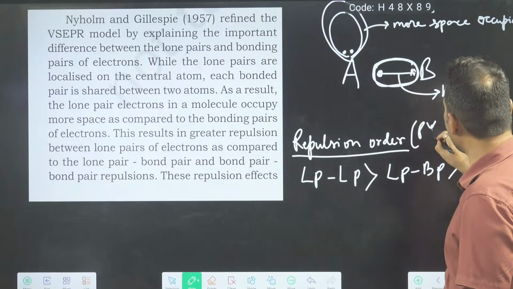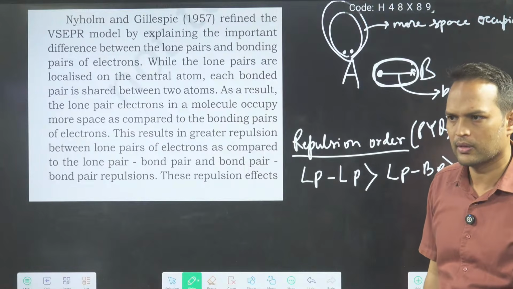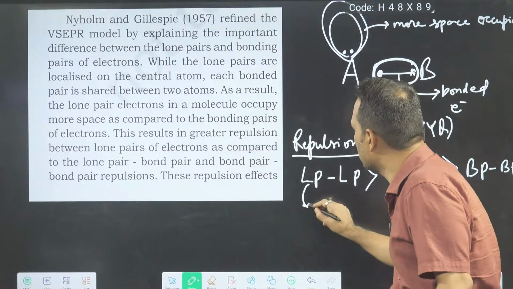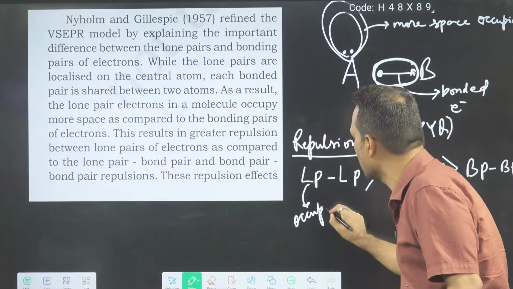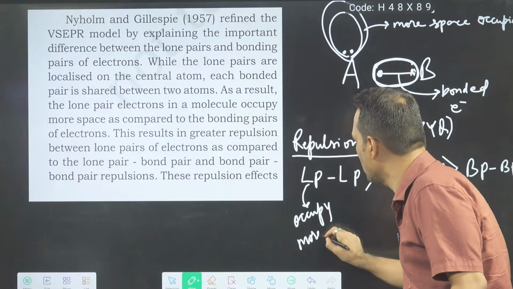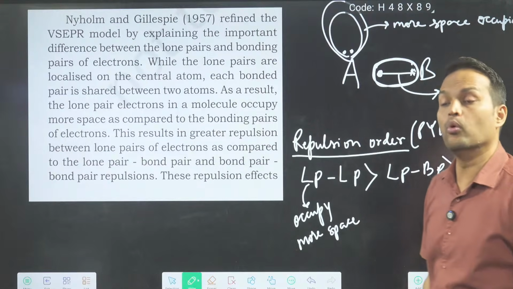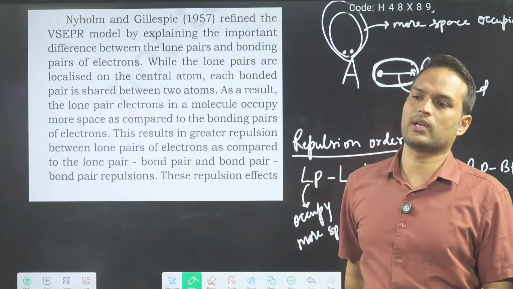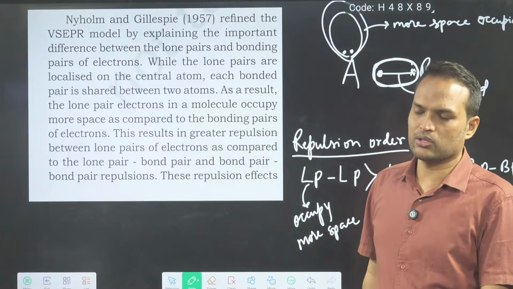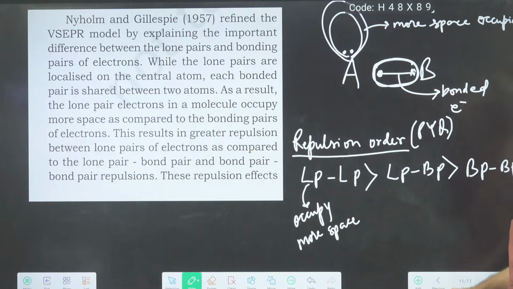These are PYQs, gym material, very important. We will ask you in the paper also. Why is lone pair repulsion more? Because lone pairs occupy more space. This is only written here. So this was told by these two scientists. Redefined. Okay? So lone pair repulsion is more. So this we will use when we will try to tell you the shape of a molecule.